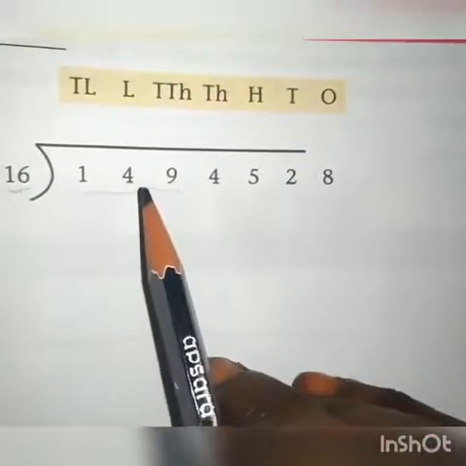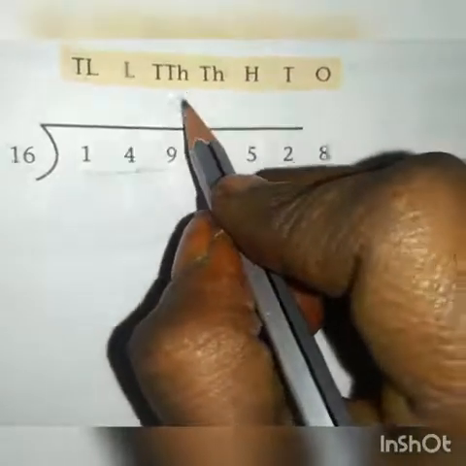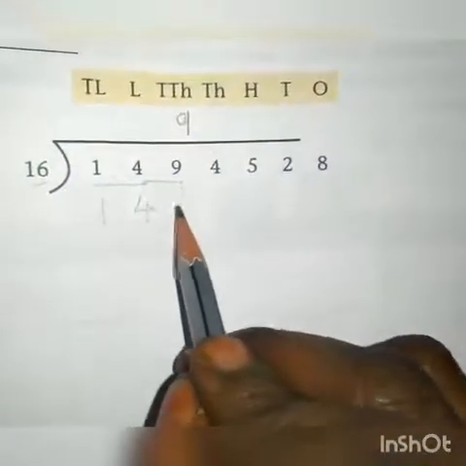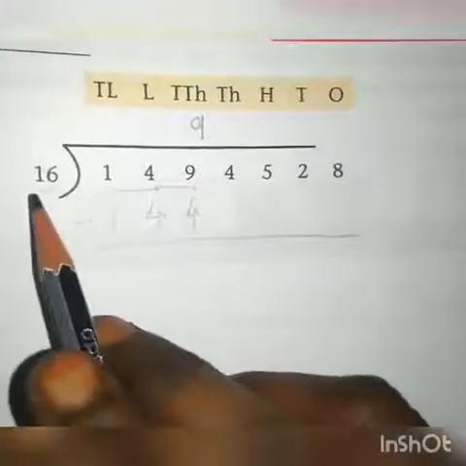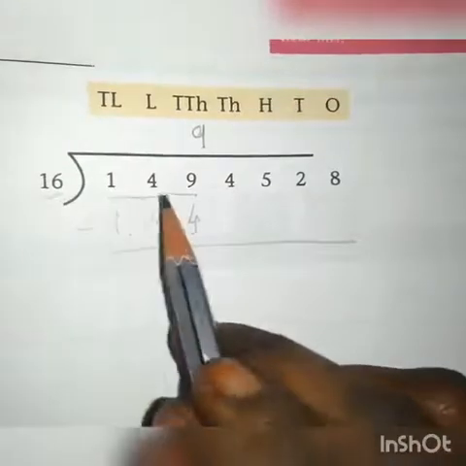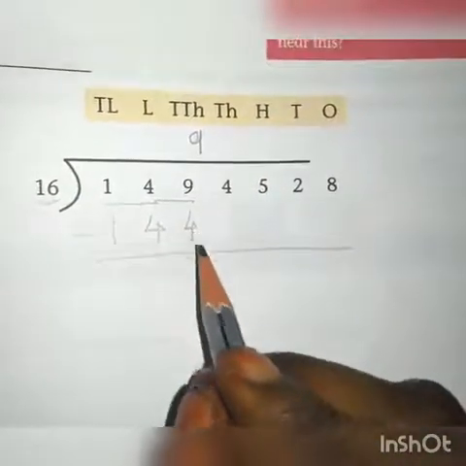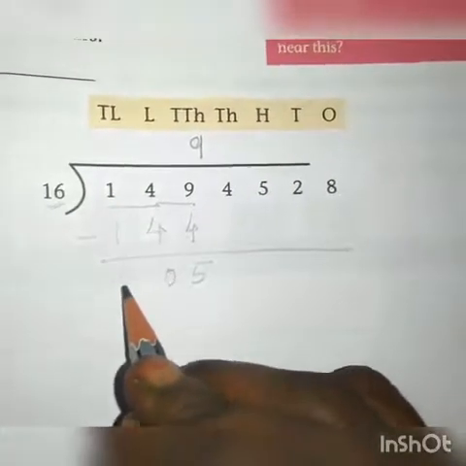How many times will we get 149 by using the 16th table? 9 times. 9 times 16 is 144. Now subtract these two values. If we take 10 times, we will get 160. 160 is greater than 149, so we should not take 10 times. 9 minus 4 is 5. 4 minus 4, 0. 1 minus 1, 0.